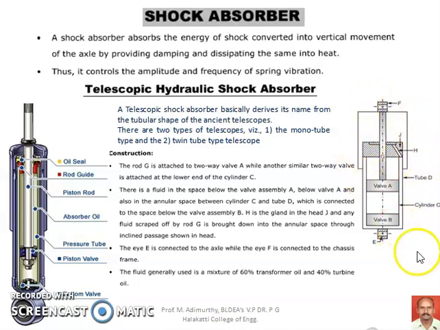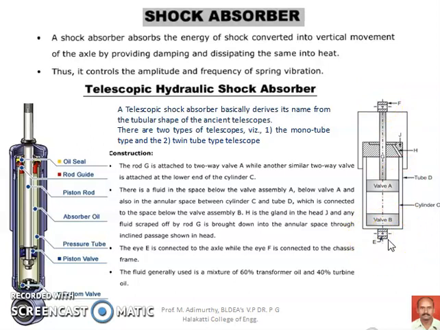This sketch represents the functional diagram of a monotube shock absorber, where you can find a tube represented by letter D, and the inner one is the cylinder, and in the cylinder you can see valve A and valve B. Valve B is located at the bottom of this cylinder D, whereas valve A is connected to the piston rod G. F is communicating with the chassis frame and E is communicating with the wheel.